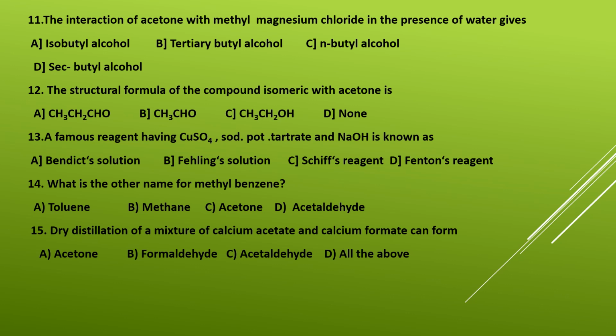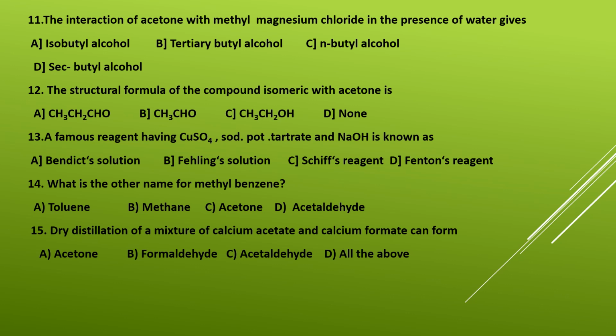Question number 15. Dry distillation of a mixture of calcium acetate and calcium formate can form. So this we have learned in the preparation methods of aldehydes and ketones. So when a mixture of calcium acetate and calcium formate undergo dry distillation, they form, options: A, acetone, B, formaldehyde, C, acetaldehyde, and D, all the above.